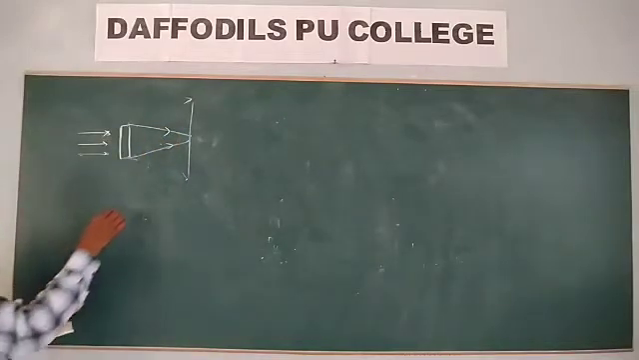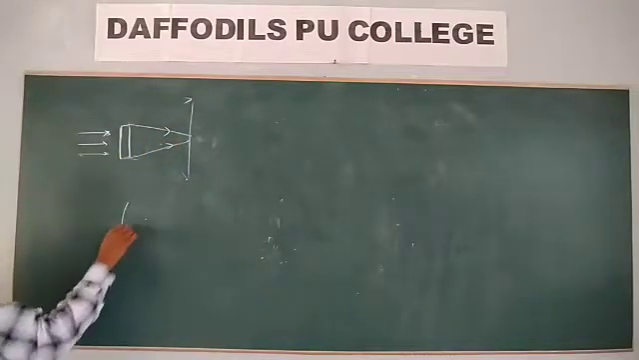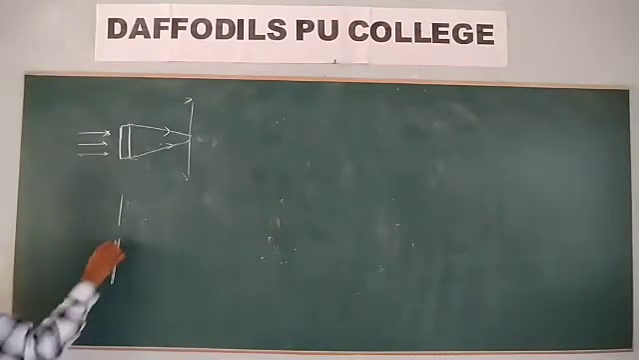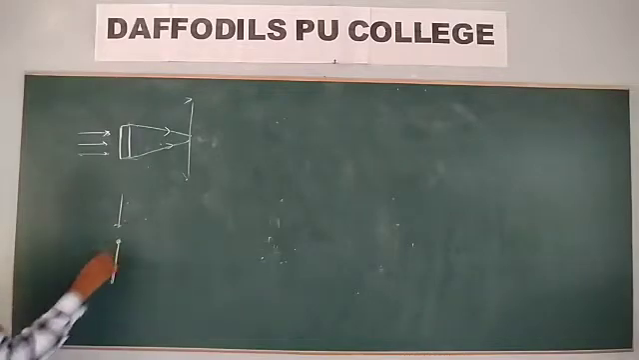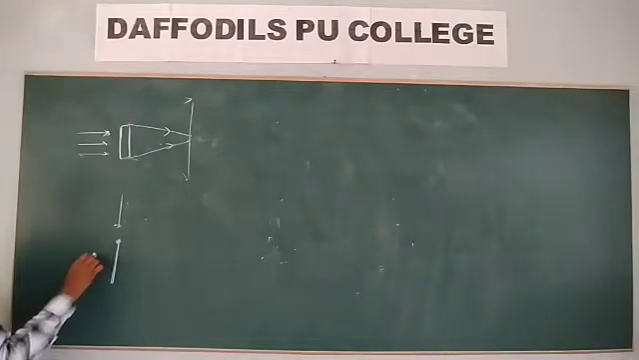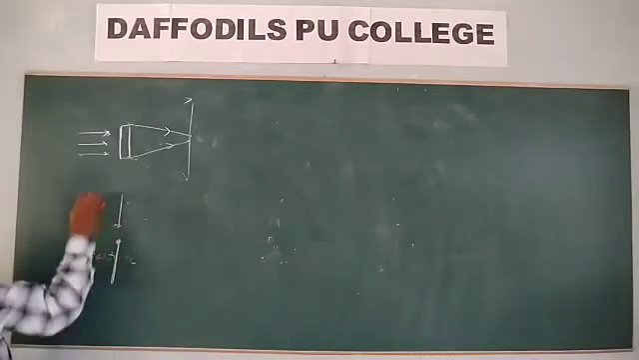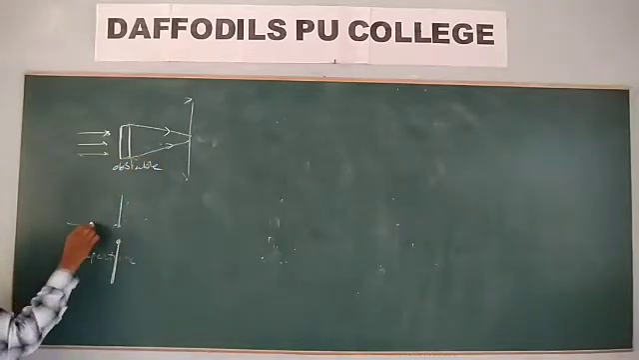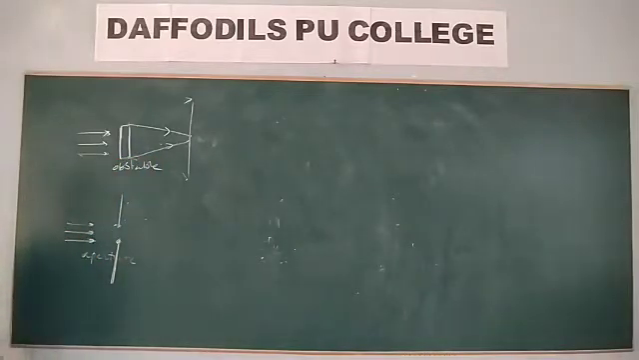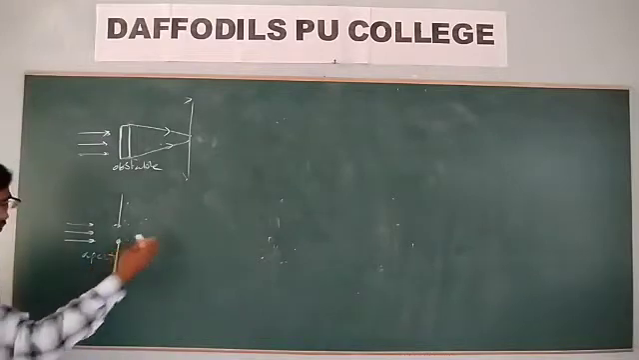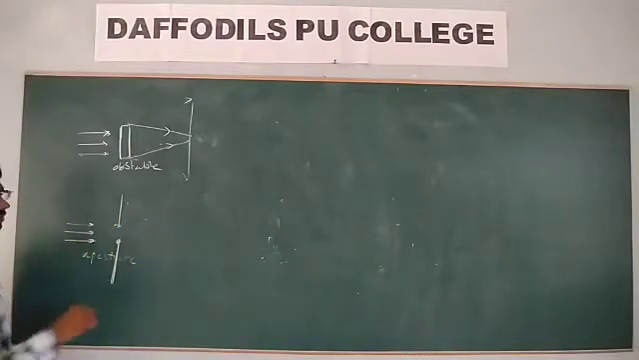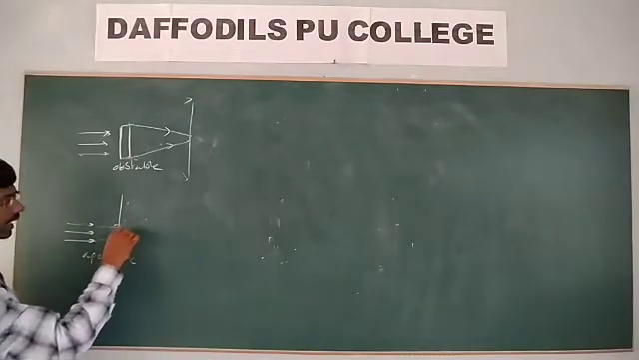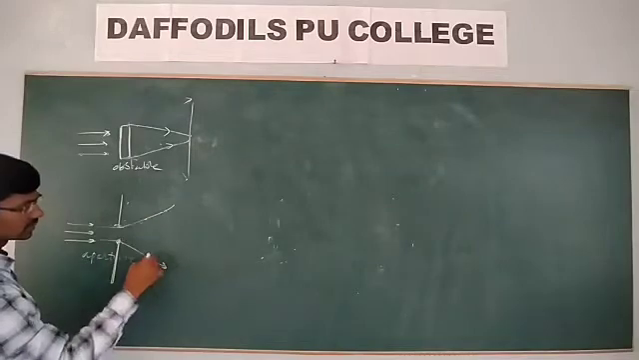But let me take here one aperture. Aperture means let us take something like a slit. This is the aperture. Here we have a gap. That is the aperture, and this is the opaque obstacle. Now whenever a beam of light is incident on this, how would it be transmitted? You see that the light enters through this aperture and it bends around this aperture.